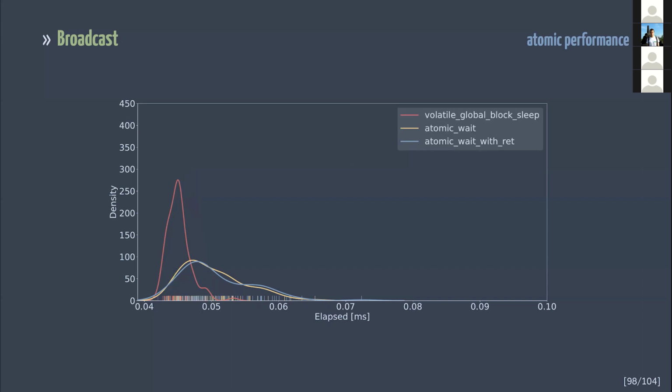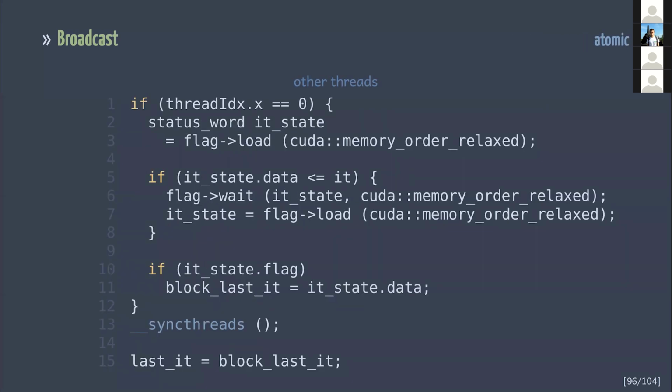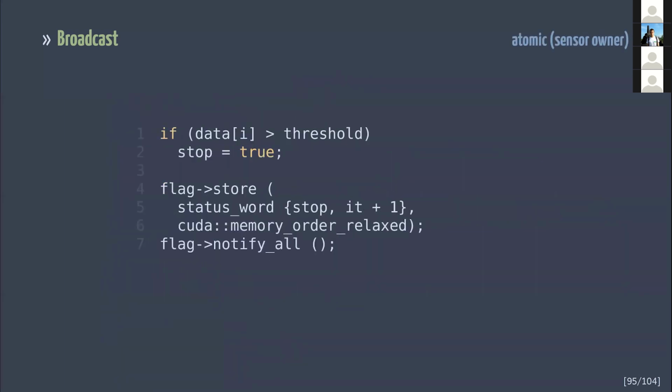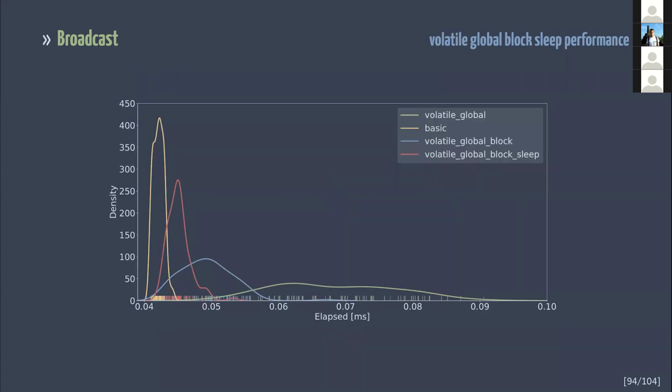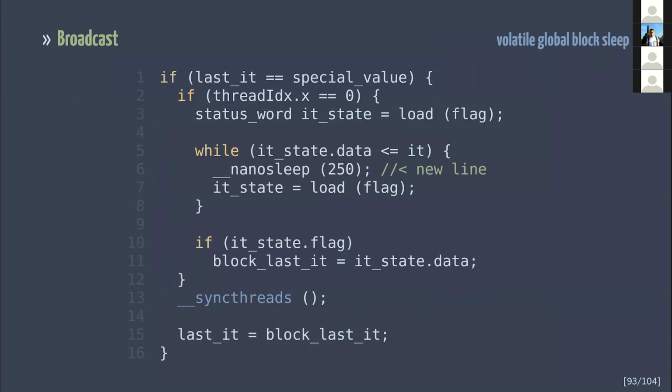Yeah, some optimal considerations. So I just used something like int64 here. Just like before, I use a single word approach.